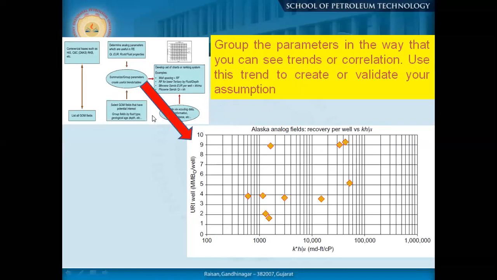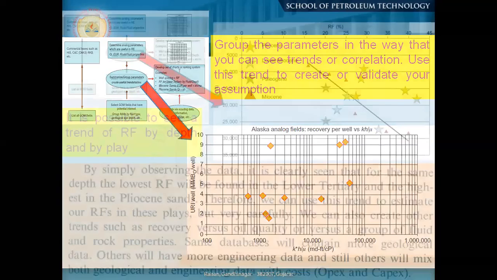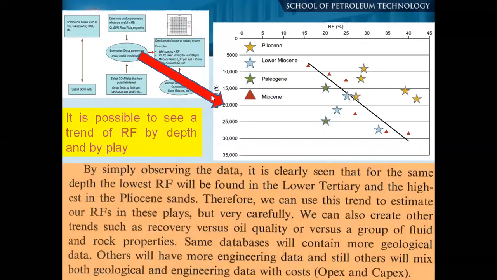If these parameters are matching with your parameters in the analog field, you can move ahead with the confidence that whatever data I have assumed for my own calculation and recovery parameters is more or less right with the analog field.